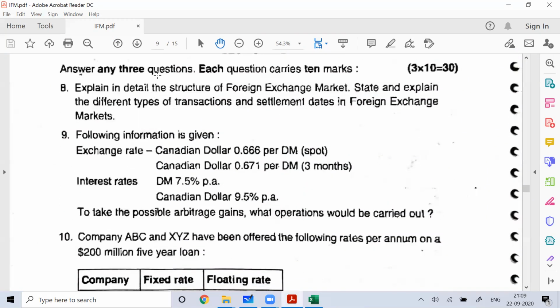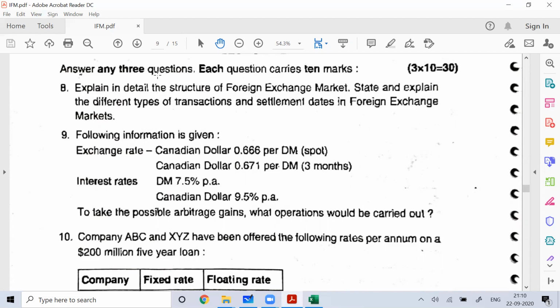See this, like question number 9, same way it is there. So same way you do: first you will find the forward rate differential percentage. You can see the forward rate is more than the spot rate, so you'll find the forward rate premium percentage, and then you'll find the interest rate differential percentage. If they are not equal, then there's a possibility of arbitration.